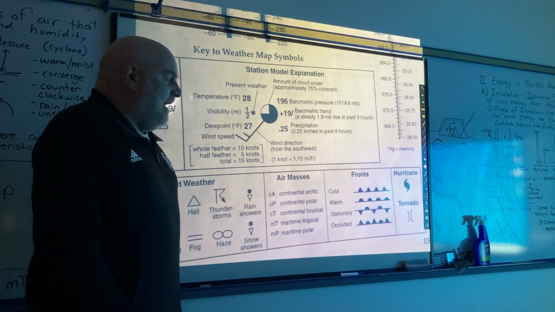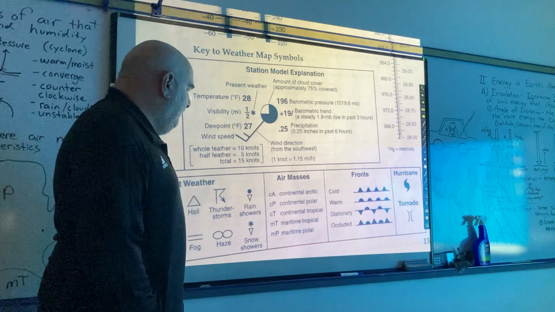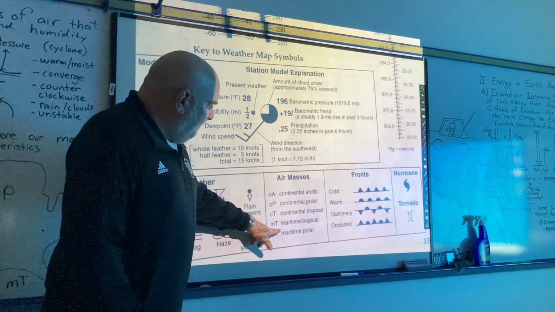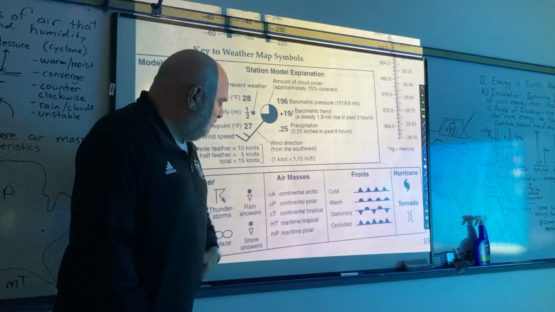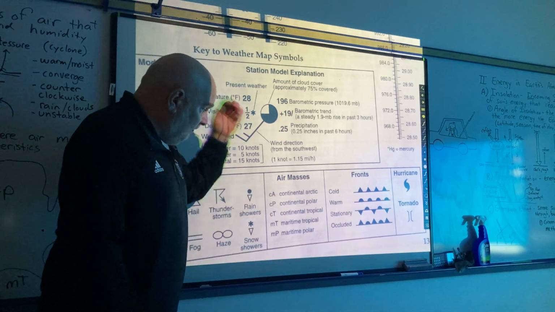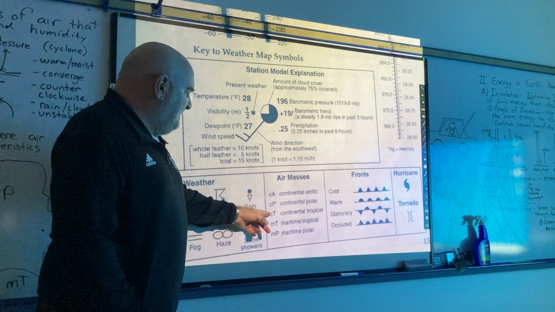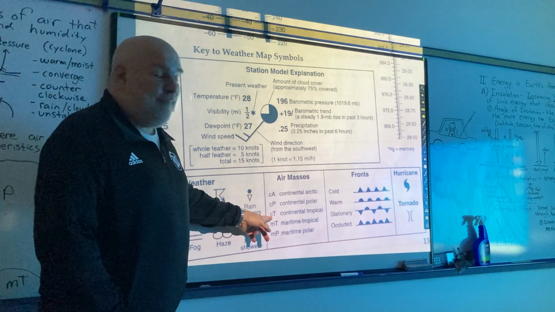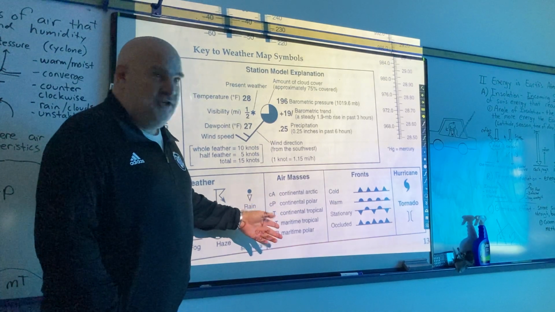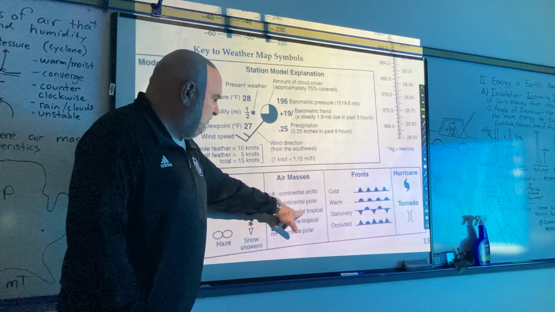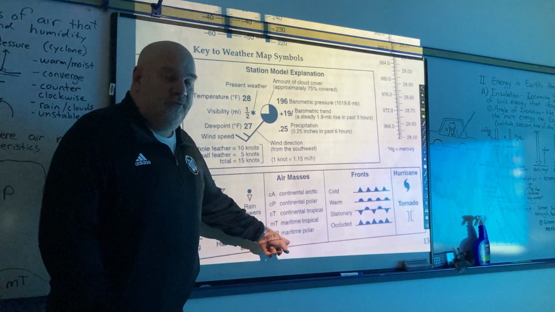So you don't have to memorize the names of the air masses, because it's listed right here: MP maritime polar, MT maritime tropical, and so forth. It's all listed right there. So if you see a CT on a weather map, you don't have to memorize what it is. You can just come here and say, yeah, CT is continental tropical.